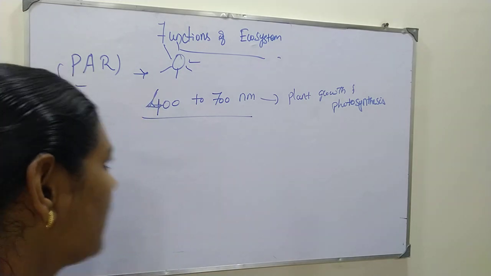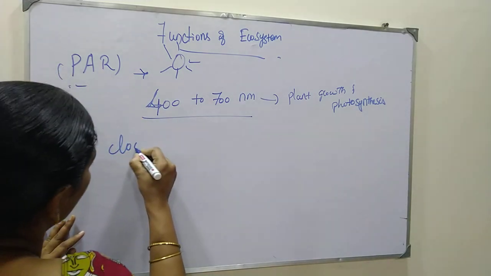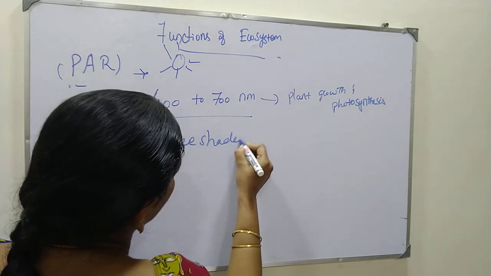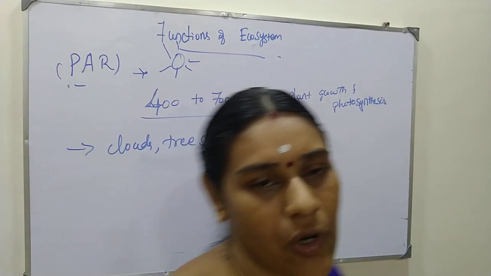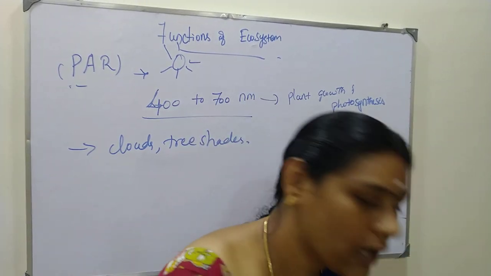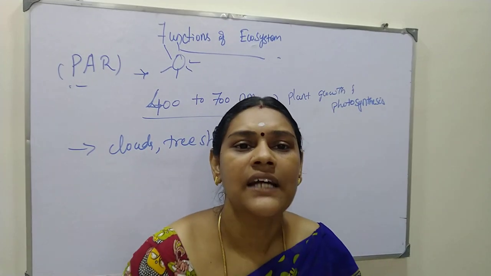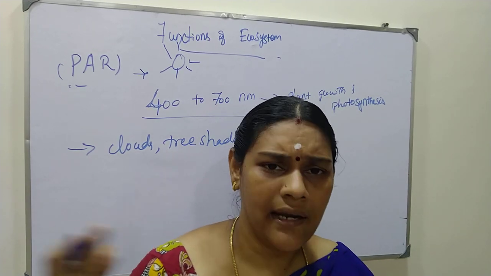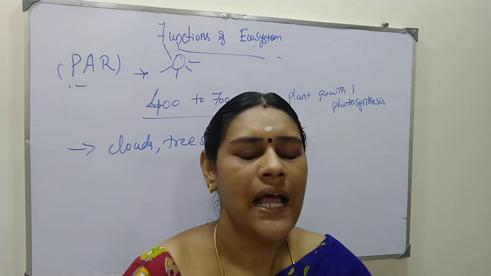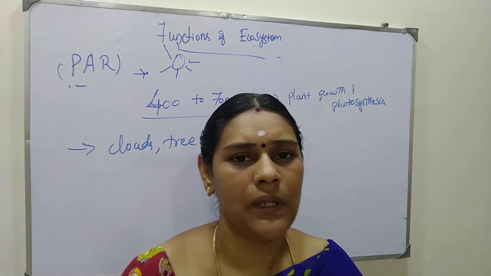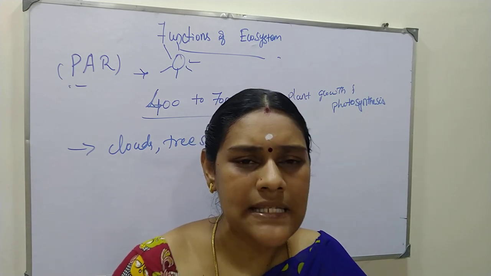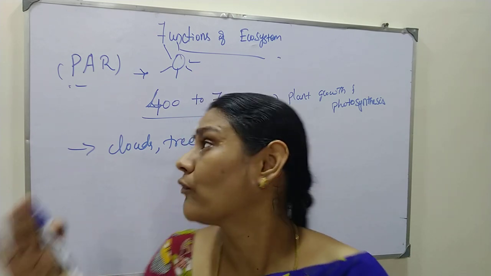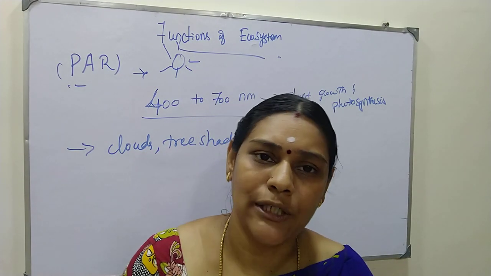Why? Because of clouds, tree shades, and dust particles in the environment, and along with that the season and the lengthening of the daylight are very important. These are the reasons that disturb the constancy of photosynthetically active radiation.